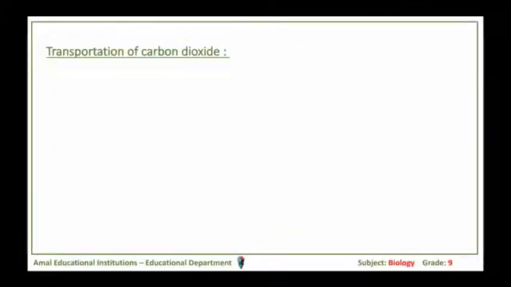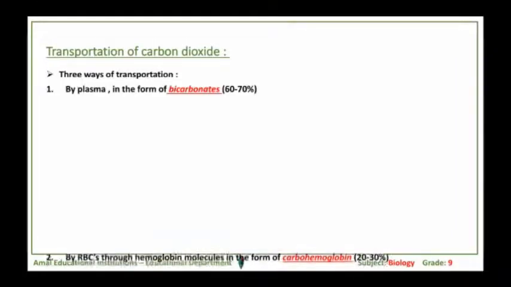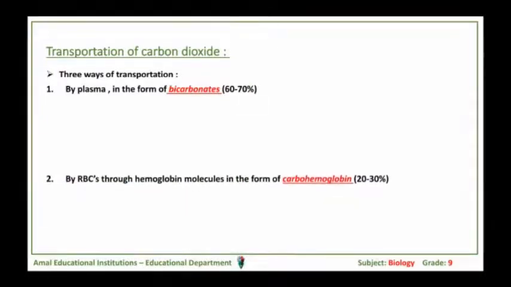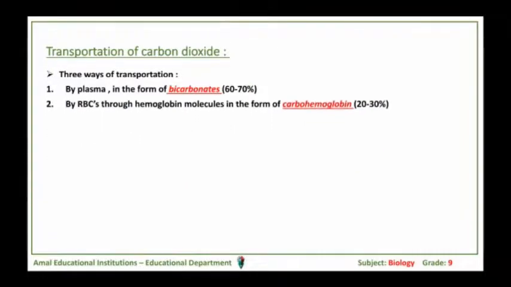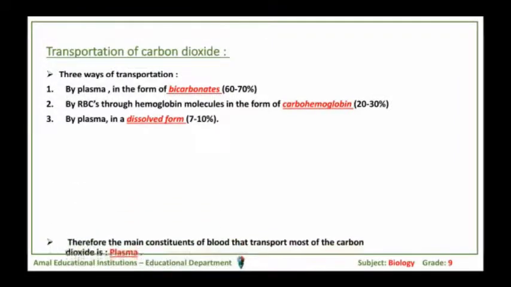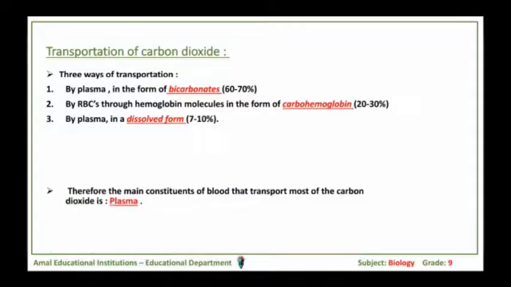So, how is carbon dioxide gas transported in the blood? There are three ways of transportation. First, by plasma in the form of bicarbonates, around 60 to 70%. By hemoglobin, around 20 to 30%. And in dissolved form, around 7 to 10%.